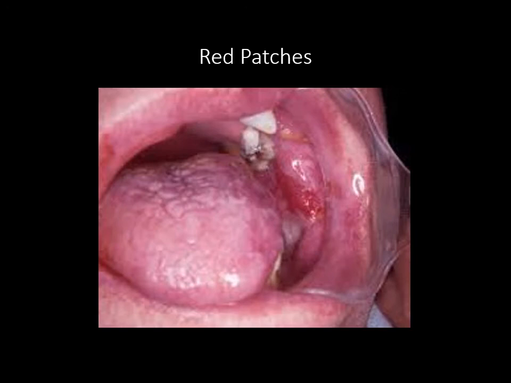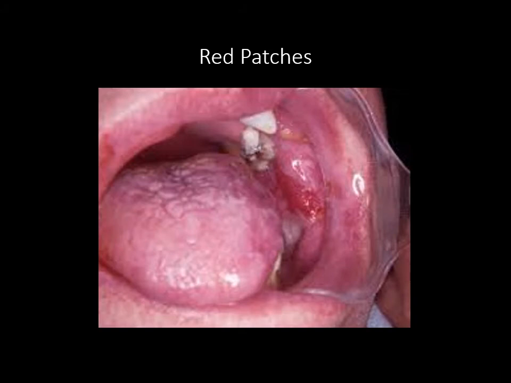So biopsy is necessary. Lichen planus, pemphigus vulgaris or erythema multiforme are the skin disorders which occur in the oral cavity. Whenever you are not able to treat the mucosal red patches, always send it to the dermatologist, because they will also be dealing with the other systemic involvement of the red patches, and then accordingly the treatment will be given.